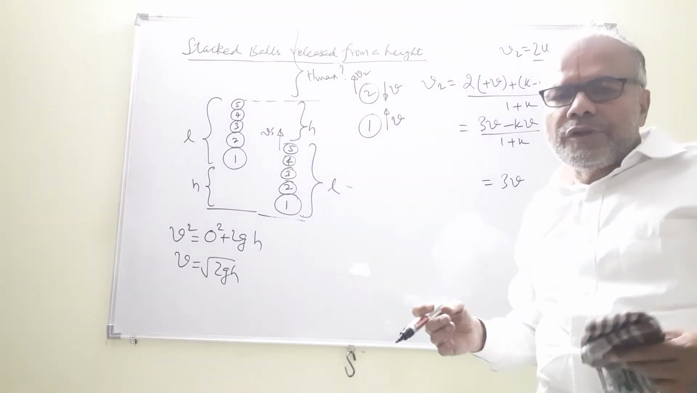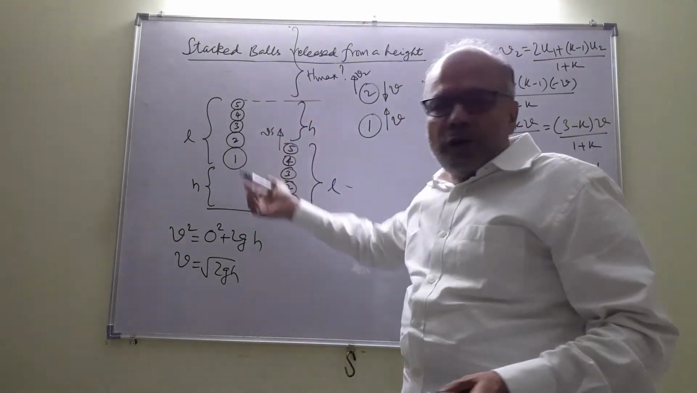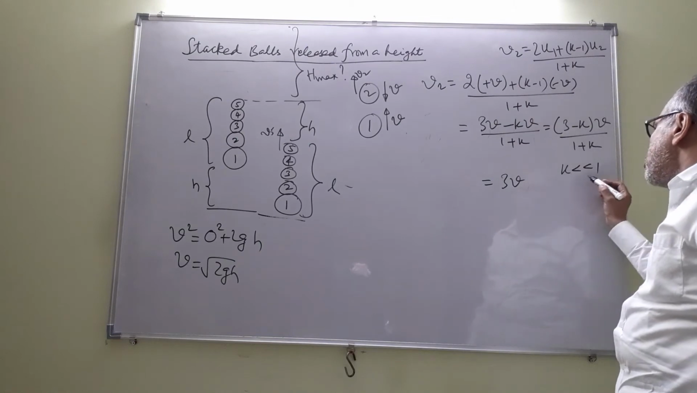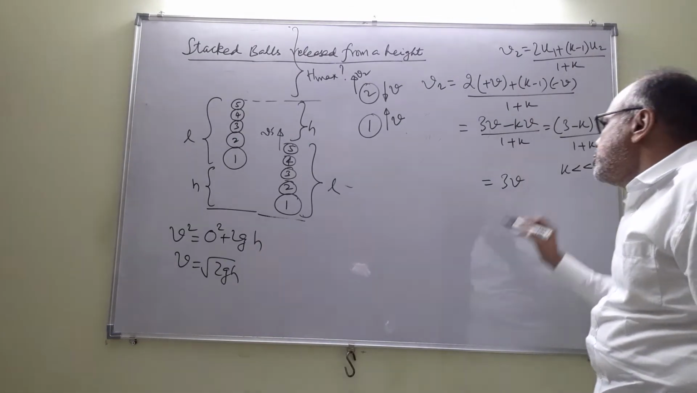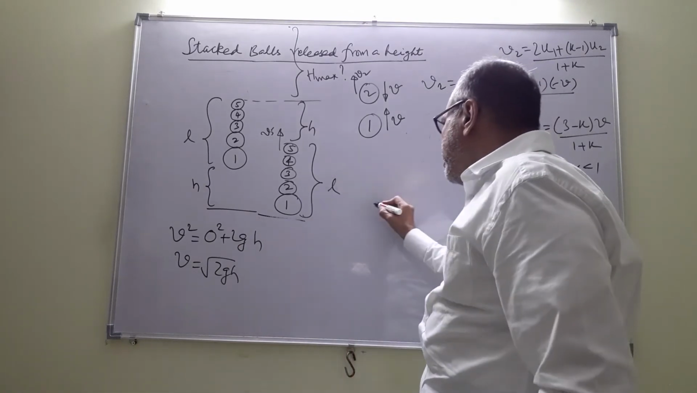Yes, the choice of the ratio of the masses is in our hands. Because the masses have not been given, you can choose the ratio in whatever way you want. So we are choosing the ratio k much less than 1. So v2 is 3v. Now let's see what happens between 2 and 3.